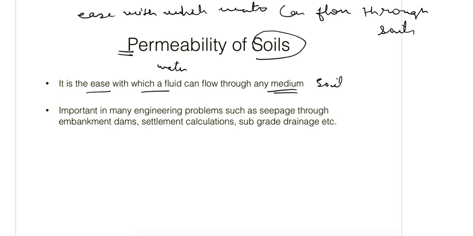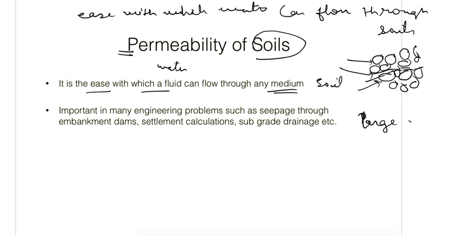Because these soil particles are interconnected and there are some pores between them, these pores make a complex, interconnected structure, so the water can flow through these pores. It means that if large pores are there, then permeability is more.